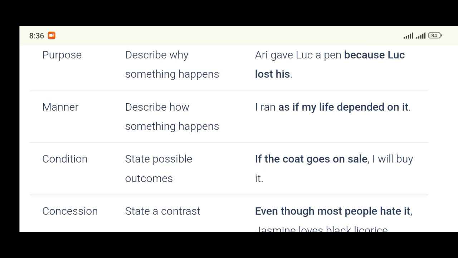So what are some of the subordinators that can start the adverbial clause of manner? Some of them are as, as if, as though, like.